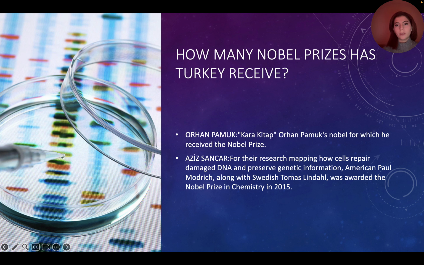For their research mapping how cells repair damaged DNA and preserve genetic information, Aziz Sancar, along with American Paul Modrich and Swedish Tomas Lindahl, was awarded the Nobel Prize in Chemistry in 2015. He did this research in America with this group, and they received the Nobel Prize. Then our second Nobel Prize came to Turkey.